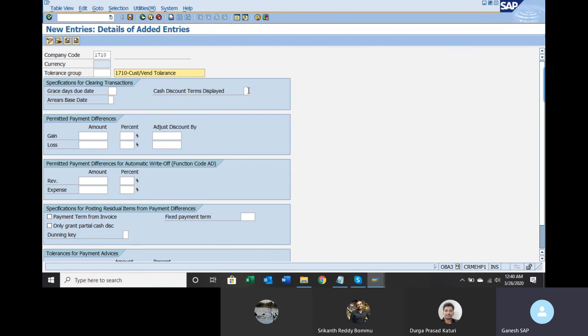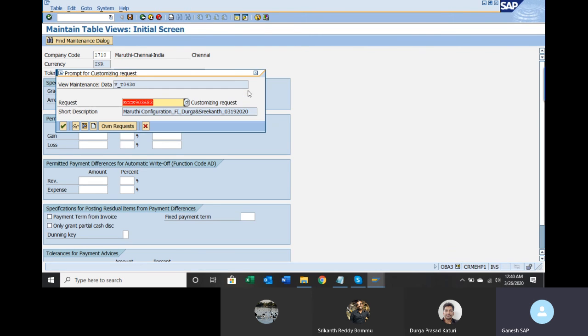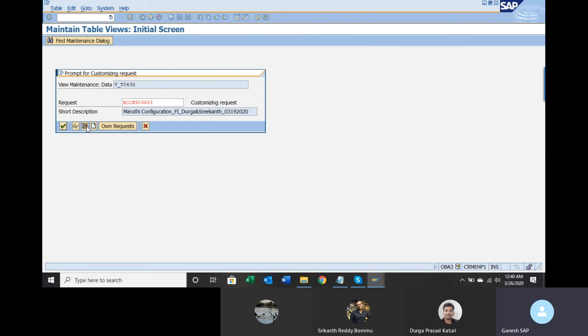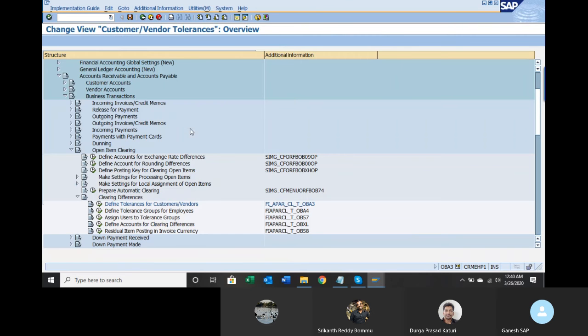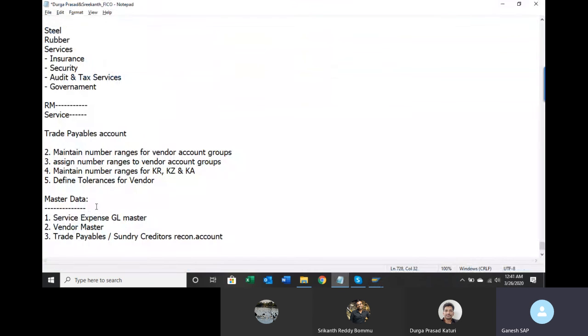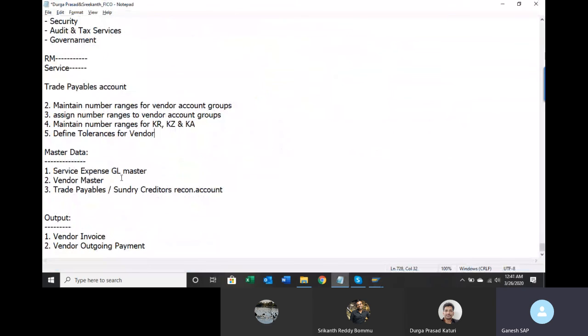Spelling correct. Tolerance group. Okay, press enter, save it. Nothing else you have to do, just press enter, save it. So we have done basic configuration.